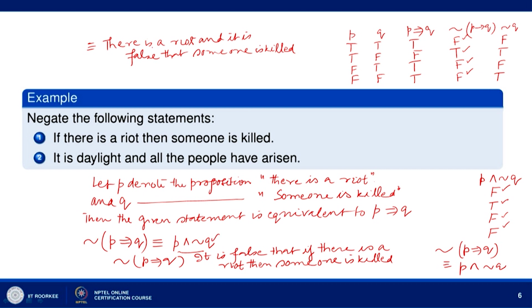From P and not Q we can say that P denotes the proposition there is a riot. So, there is a riot, and this notation is 'and', and not Q means it is false that someone is killed, because Q is denoting the proposition someone is killed. Now, this is equivalent to saying that there is a riot and everyone is alive. So, the negation of the statement if there is a riot then someone is killed is the statement there is a riot and everyone is alive.